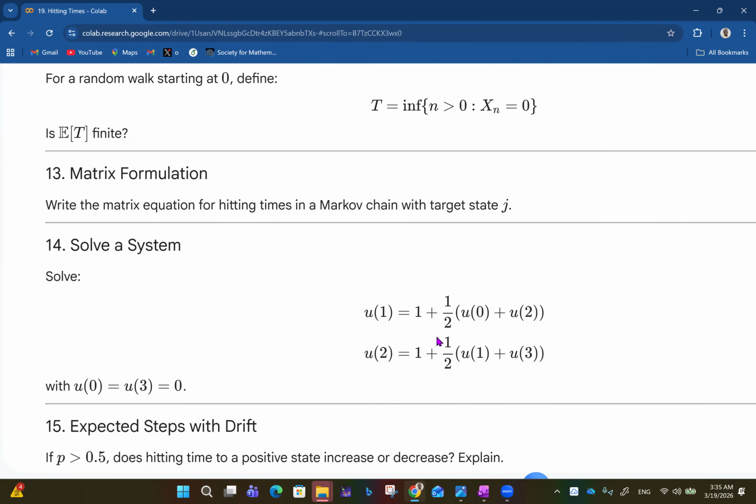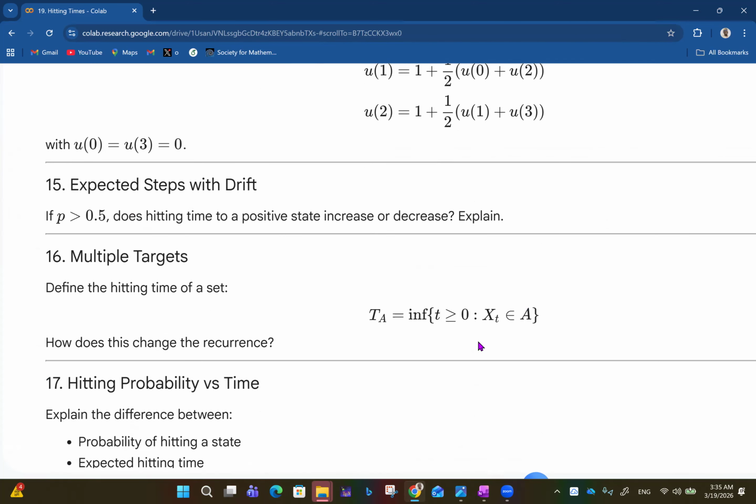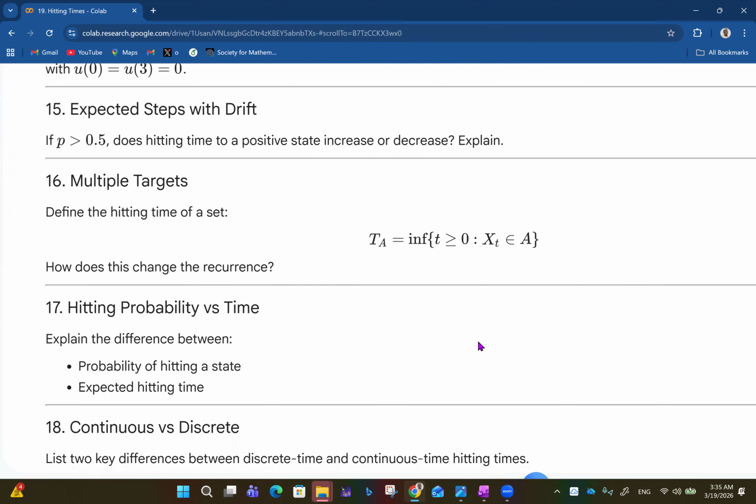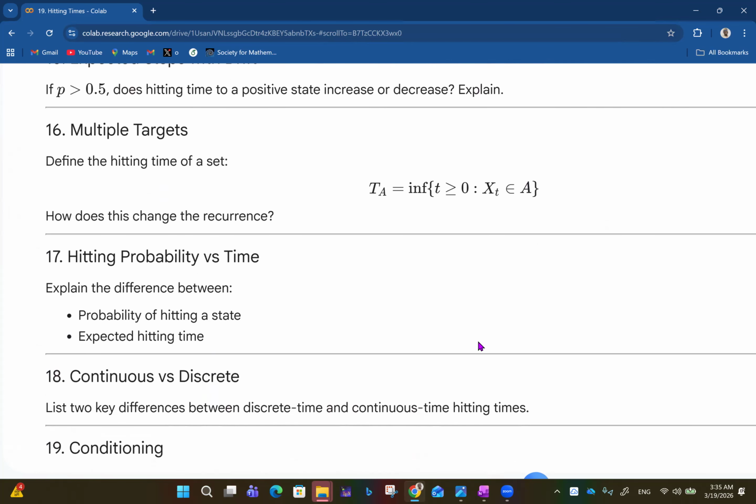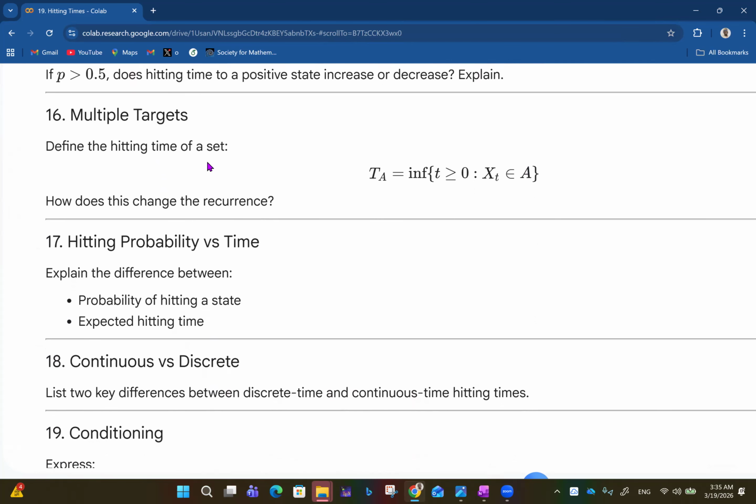So we have, I think that was the system we had the other time. So trying to solve this, I think you get the same result. Then expected steps with drift. If p is greater than 0, does hitting time to a positive state increase or decrease? Then you have multiple targets. Define the hitting time of a set. How does this change the recurrence?